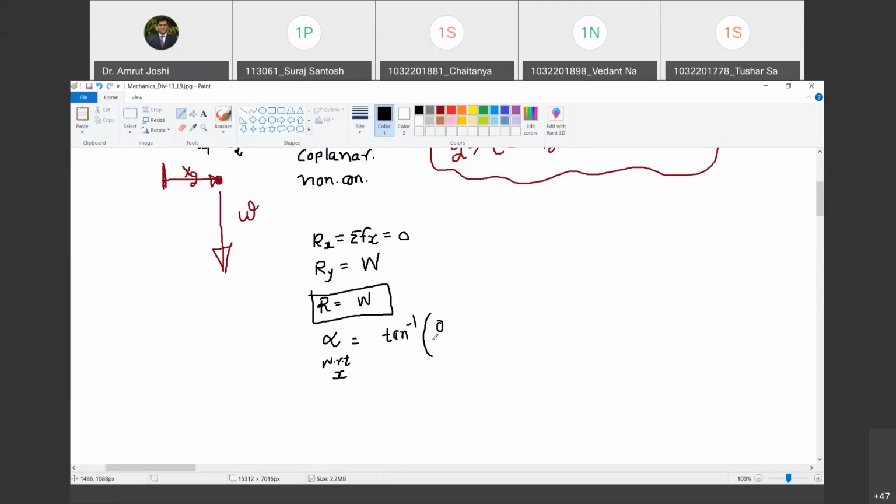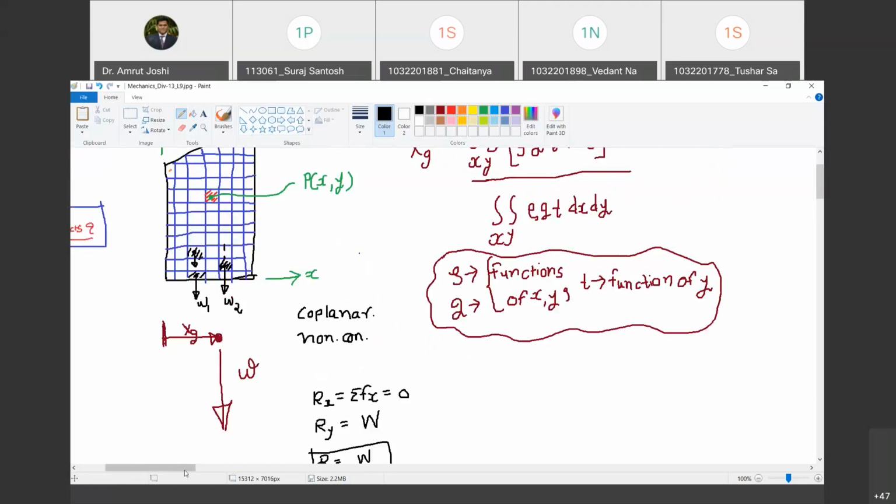So Ry is W, Rx is 0. So what is tan inverse of infinity? Tell me. Tan inverse of infinity is nothing but pi by 2 or 90 degrees. Do you agree with me? So that means this resultant is in the vertical direction. Do you agree with me?